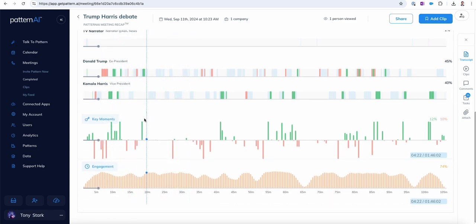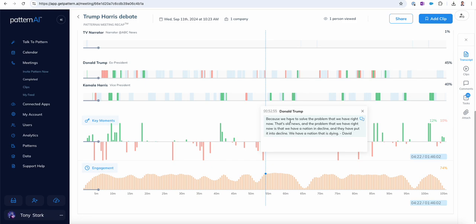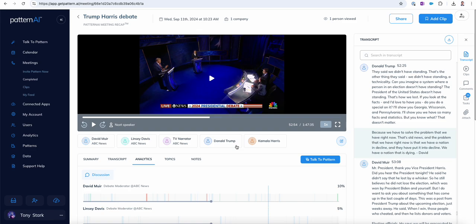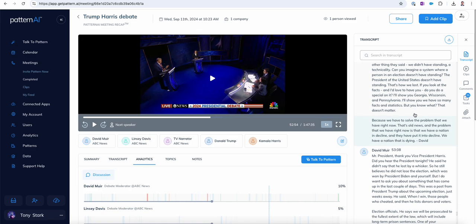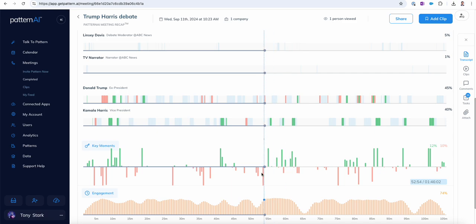So we can see the key moments here. What was this especially negative moment here, or this one right here? We can actually click that and see it's Trump. He's talking about, we have to solve that problem that we have right now. We have a nation that is dying. So that's a pretty negative moment there, actually. We could go back to that moment and play it back and see what's happening, and Trump is talking about that. We won't do that now, but that's just a look at this negative moment.